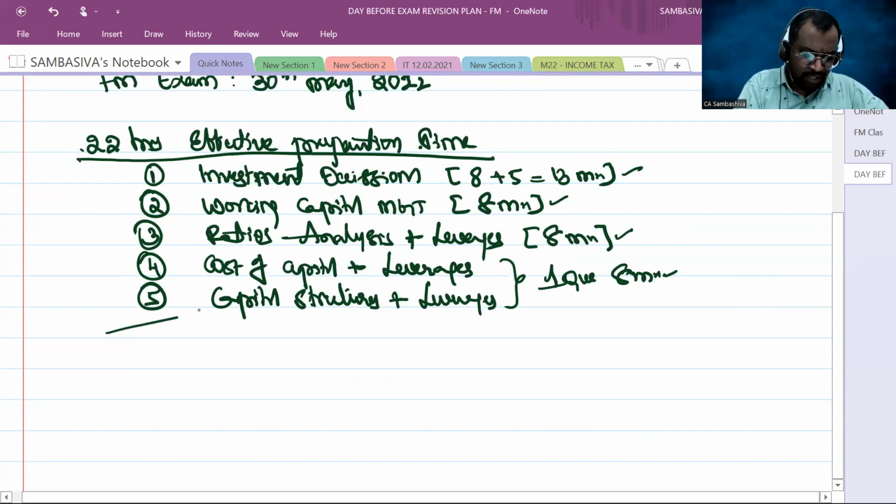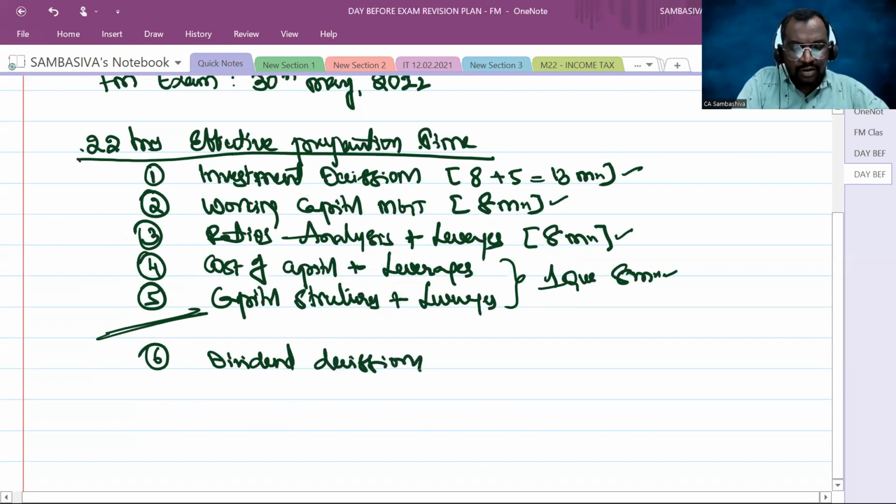Apart from this, first mainly focus on these 5 chapters, then go for dividend decisions analysis. One question will be asked, sir, from this particular chapter, for 5 marks.